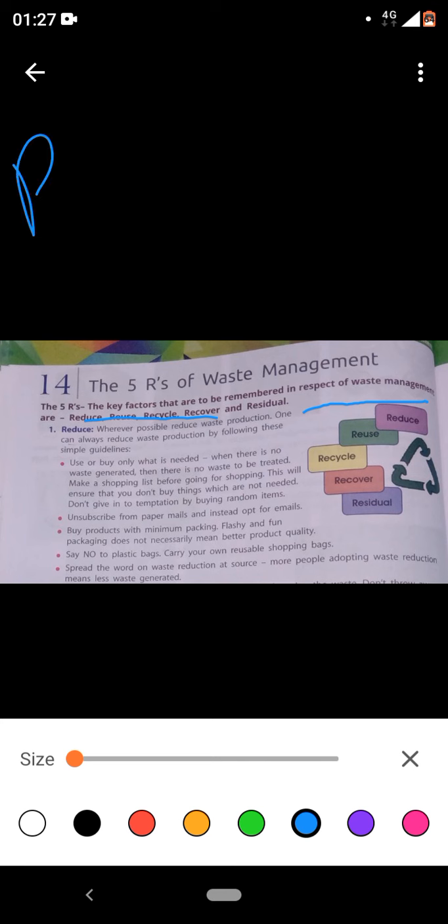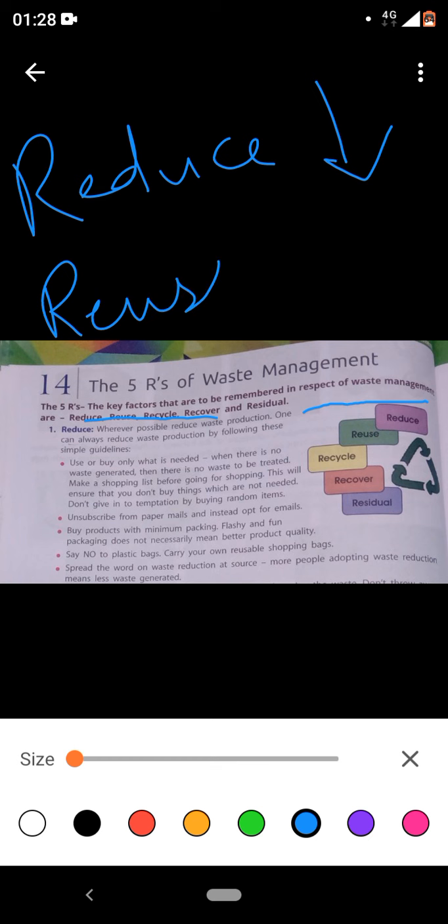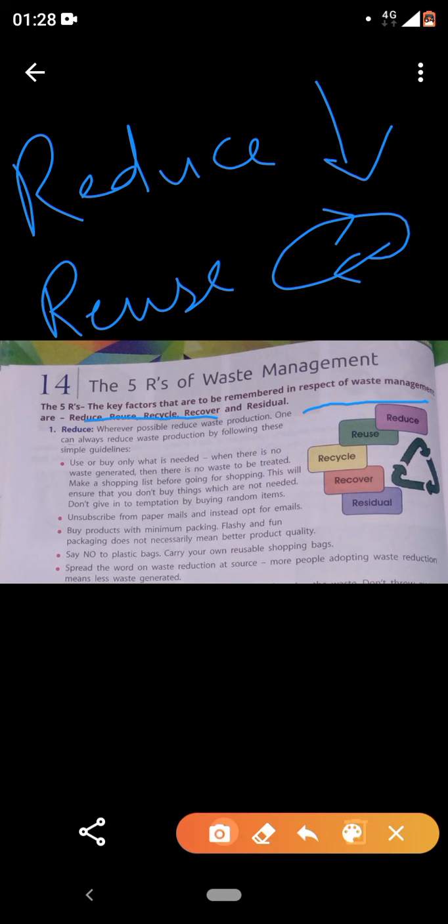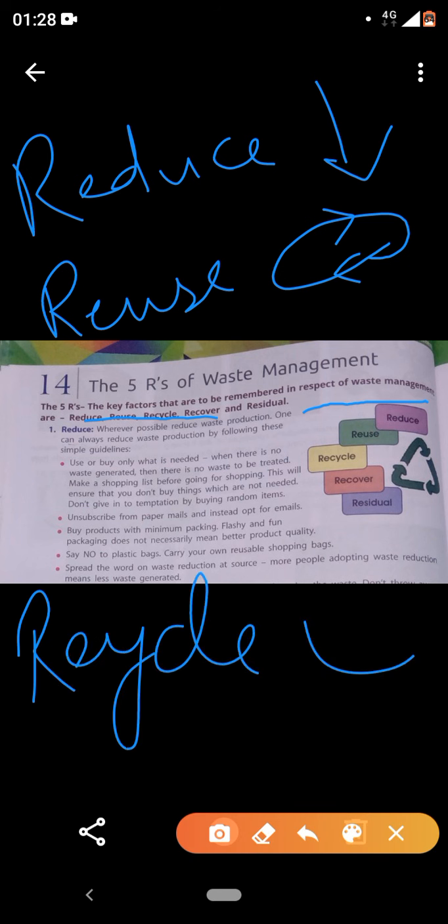Reduce. I told you reduce means to lower the consumption or the production, right? Reuse. Reuse means using it again. Recycle. Recycle means the same, reuse, but in a different way. It needs to be processed in factories or industries. They are processed, they need modification. Clear?